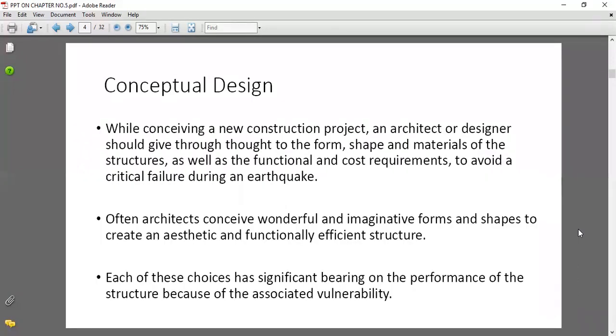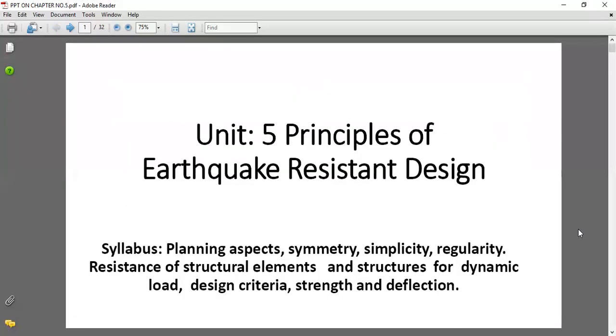You can write down in your notebook the name of the chapter: principles of earthquake resistant design.